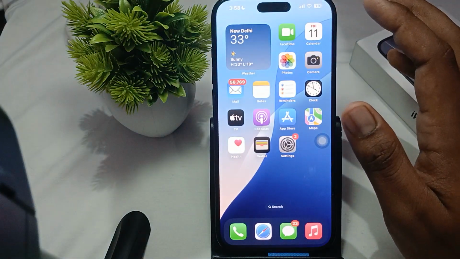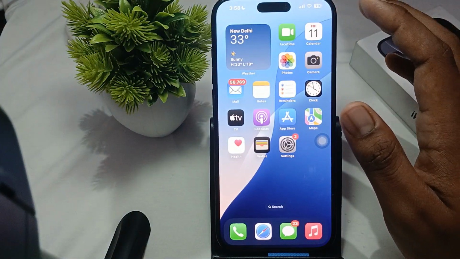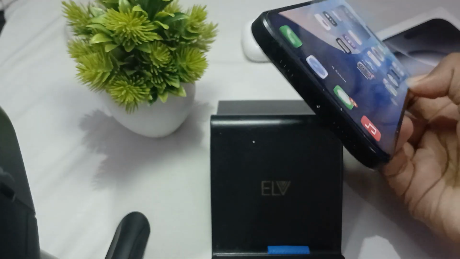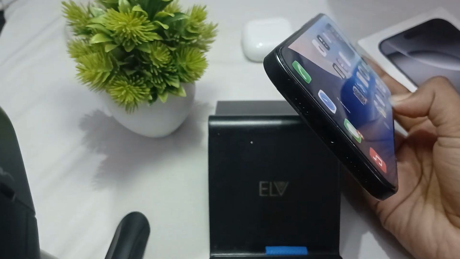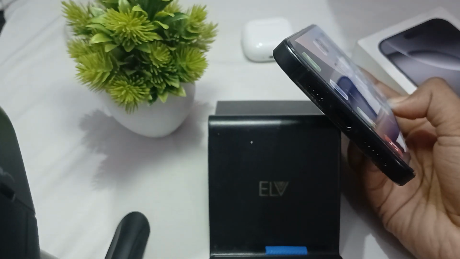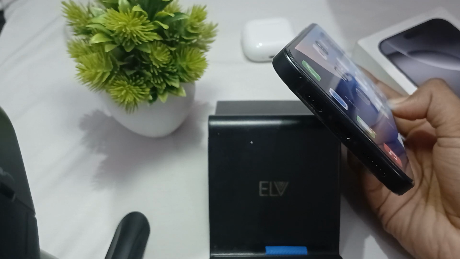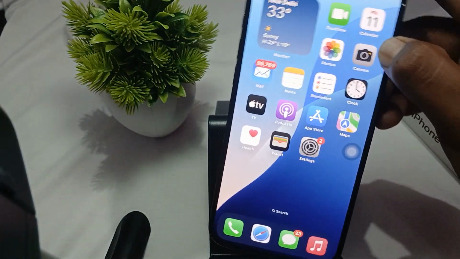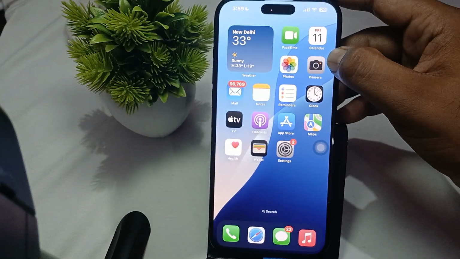Okay, and guys, try to clean the speaker grills. So guys, inspect the speaker opening for dust or debris that can block the sound. Use a soft-bristled brush or a microfiber cloth to gently clean around the speaker area.